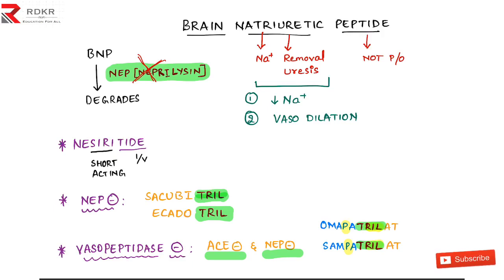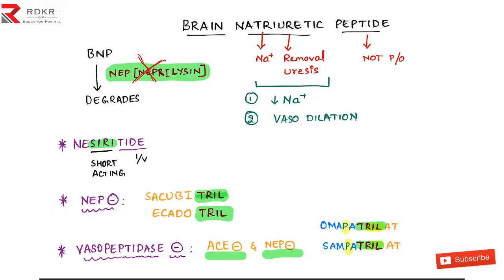So in the same way, as Siri was short acting or fast acting, he just named the group of drugs also with Siri. So nisiritide, tide means peptide. We are giving it in IV form, and Siri, you can remember it as short acting. So this was a recombinant BNP.